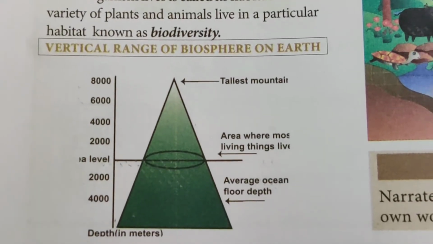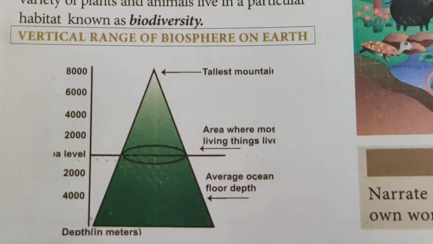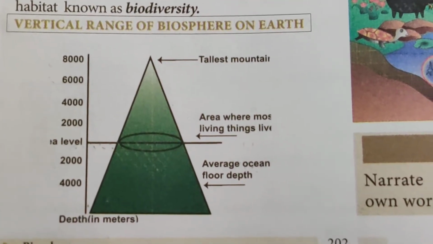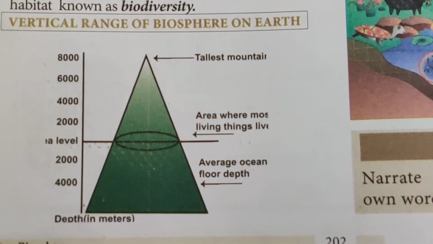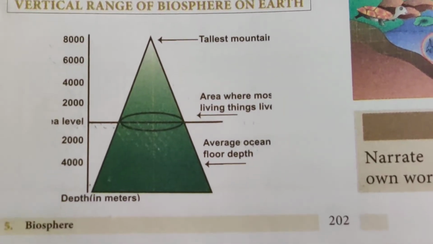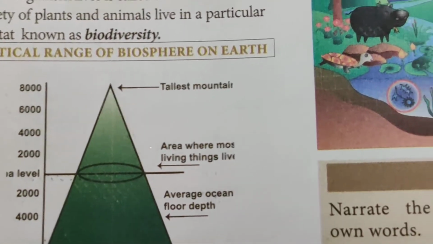Look at this vertical range of the biosphere on earth: the height of the tallest mountain, the area where most living things live, and the average ocean floor depth. This is the vertical range of the biosphere on earth.